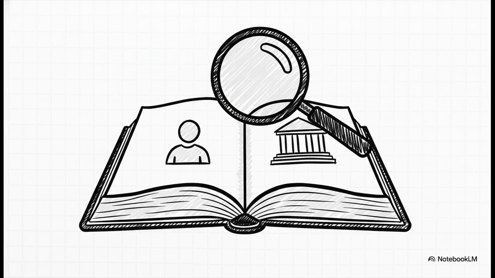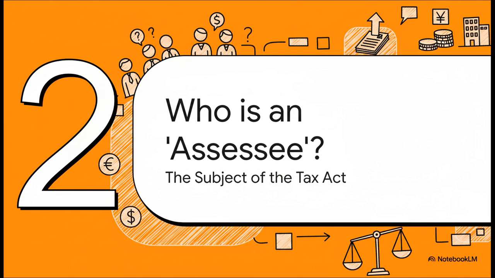Every single term, from assessee all the way to capital asset, has a precise legal meaning that's defined right there in Section 2. So before you even think about applying any other section, you have to come back here. You have to make sure you're speaking the same language as the law. This is your foundational tool. So, let's start with the most fundamental question of all. Who does this act even apply to? The law has a specific term for this, and that term is the assessee. Understanding its scope is really the first piece of the puzzle.